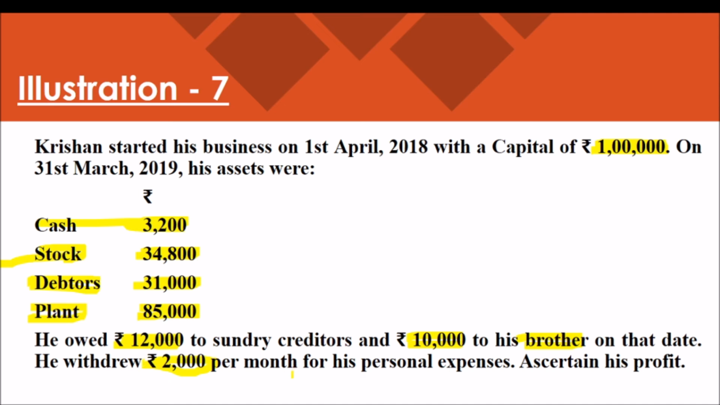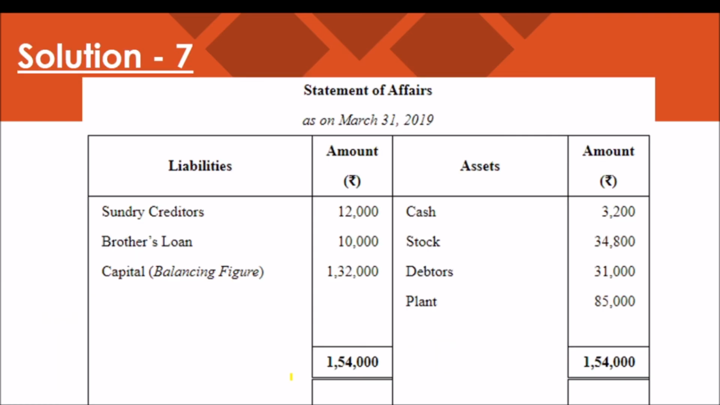So, we have to find out the amount of closing capital. So, all the items of closing value, cash is recorded 3,200. Stock is there 34,800. Debtors amount 31,000. Plant amount 85,000. Creditors amount 12,000.